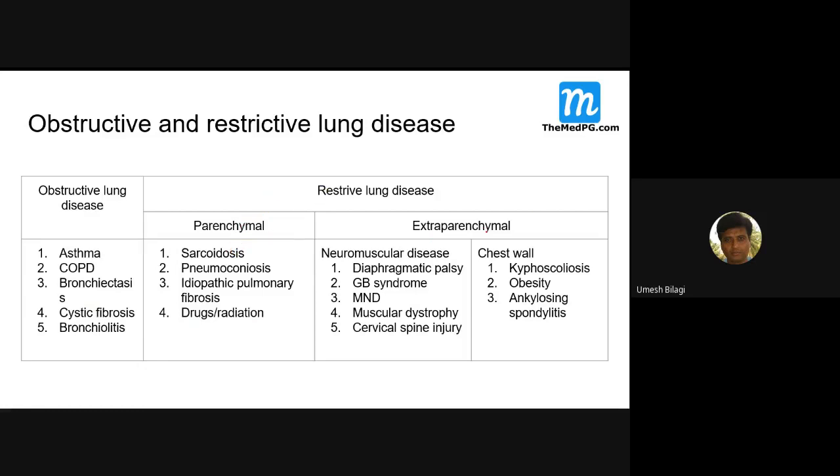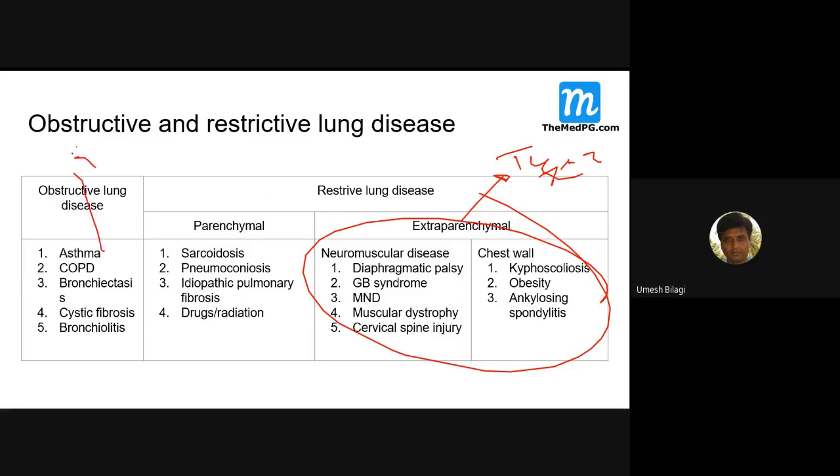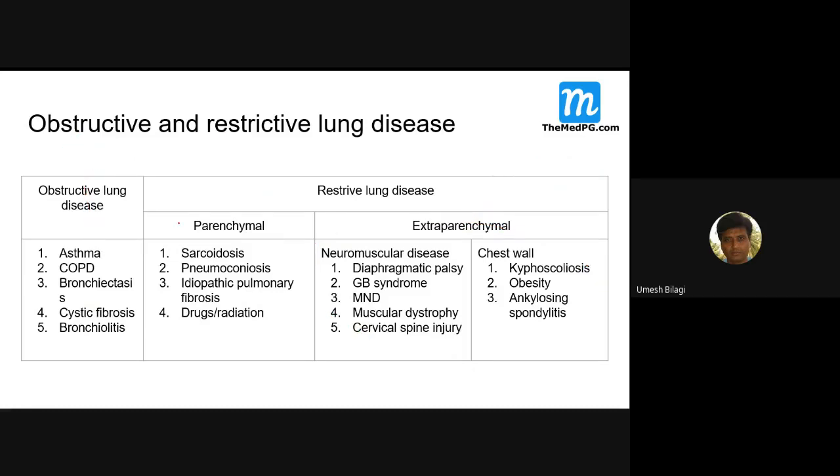Fine. Now, extraparenchymal means you can see here, this is like type 2 respiratory failure. Diaphragmatic palsy, GB syndrome, motor neuron disease, muscular dystrophies. The lung will not be expanding like that. Cervical spine injury, kyphoscoliosis, obesity, ankylosing spondylitis. All these cause restriction. They more often go for type 2 respiratory failure, though many times they end up with type 1, but they are not very classical. I just gave you some sort of a comparison.